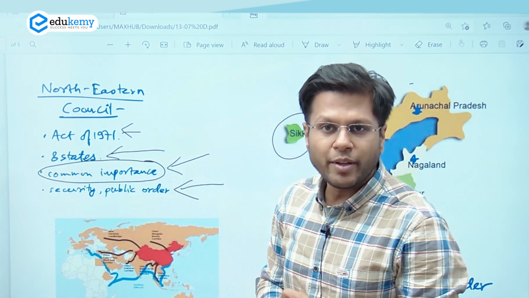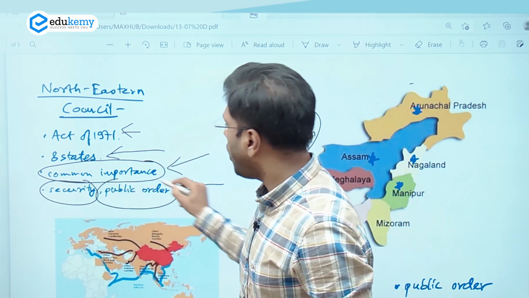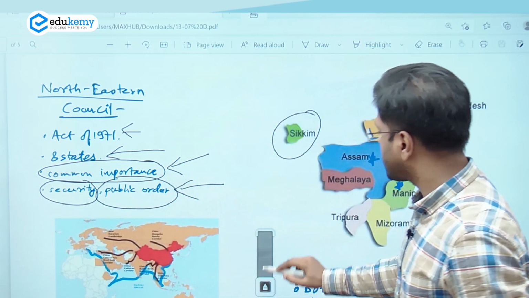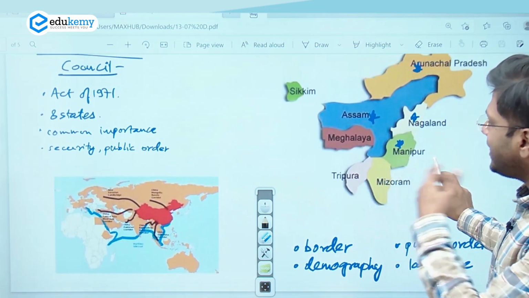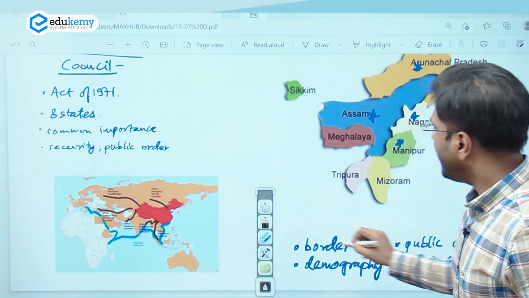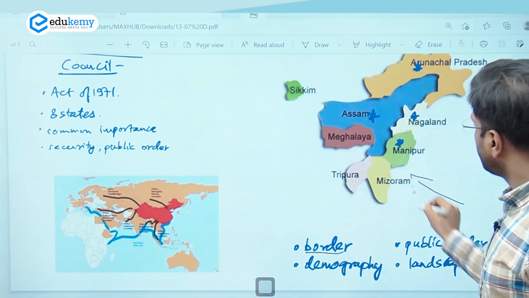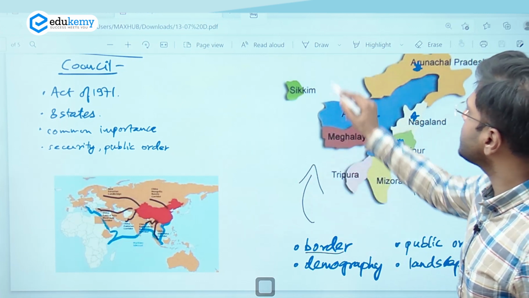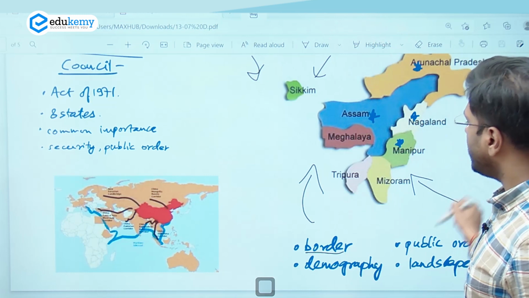It will discuss common issues of importance in the Northeast area and security and public order in these special states in the Northeast, right? Now, why are the states here treated special? First of all, they are located at a very strategic position with borders with Myanmar, we have Bangladesh, Bhutan, and we have Nepal, and we have China above and surrounding the region.